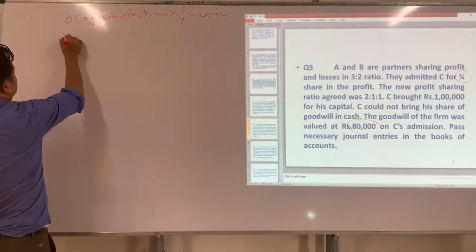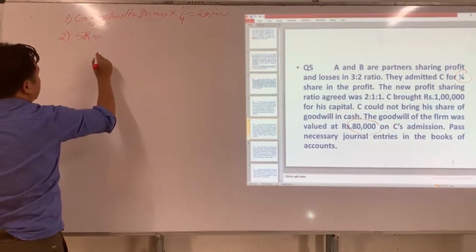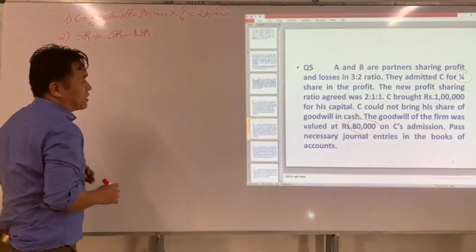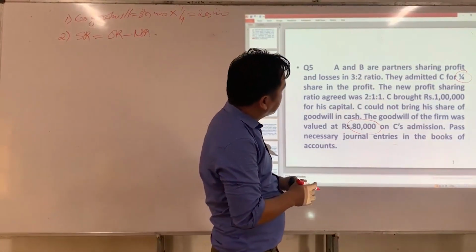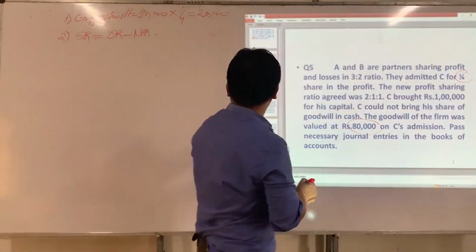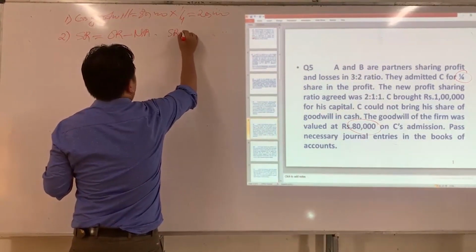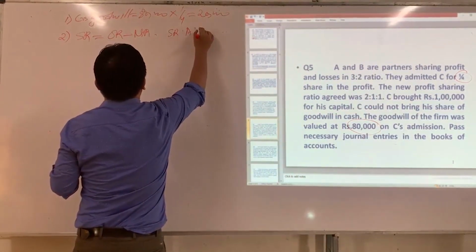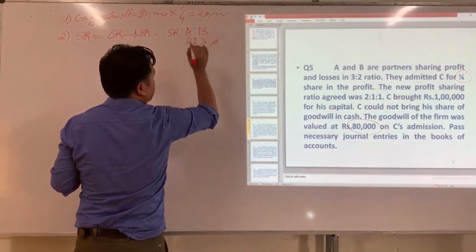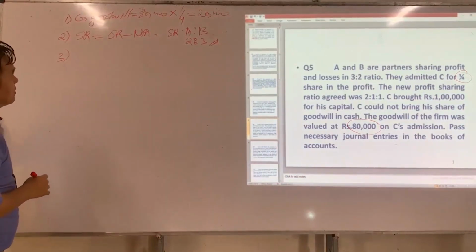Now what is the second step? The second step is to find the sacrificing ratio. What is the sacrificing ratio? Old ratio minus new ratio. I think we are going to get the same sacrificing ratio, since the old ratio and new ratio are the same as the previous question. So the sacrificing ratio of A and B will be 2:3. I'm not going to find it. Okay, so now we can pass the necessary journal entry.